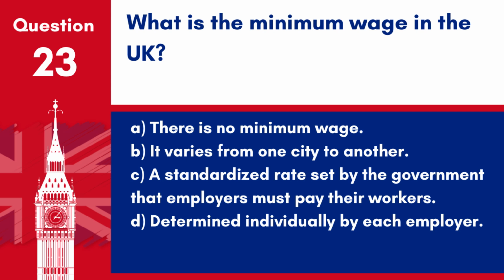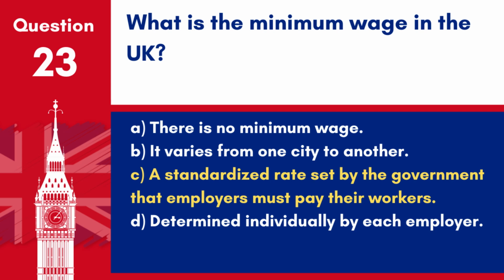A. There is no minimum wage. B. It varies from one city to another. C. A standardized rate set by the government that employers must pay their workers. D. Determined individually by each employer. Answer. C. A standardized rate set by the government that employers must pay their workers.